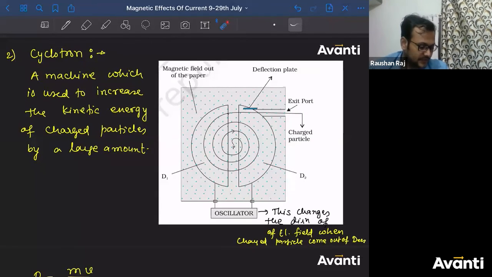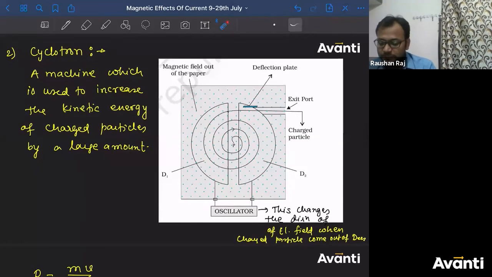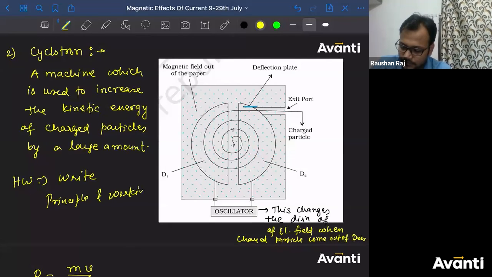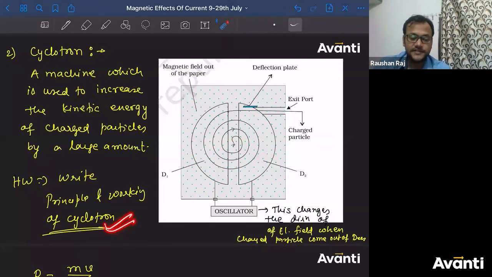Guys, did you understand the working of cyclotron? समझ में आया सबको? So guys, I am giving you a homework today. You have to write the principle and working of cyclotron. Because if I want to write it, it will take minimum half an hour to write all the points here in the class. So I don't want to spend that time while writing. So I'm giving you a homework. Write principle and working of cyclotron.